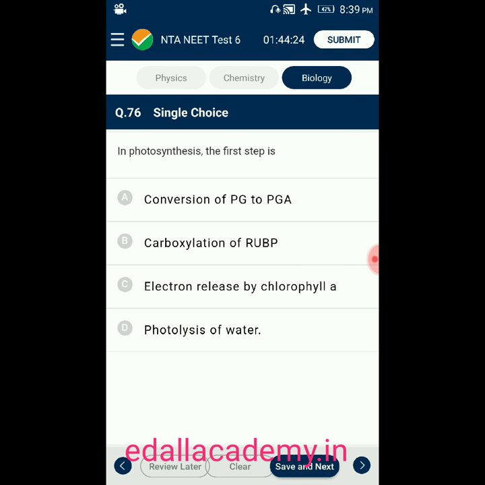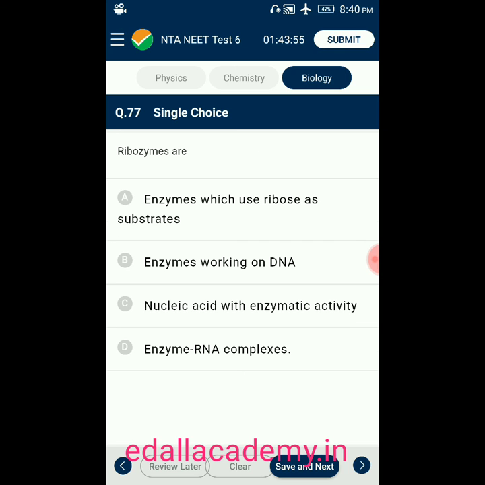Question number 76. In photosynthesis, the first step is option A, conversion of PG to PGA. Option B, carboxylation of RuBP. Option C, electron release by chlorophyll A. Option D, photolysis of water. The answer for this question is electron release by chlorophyll A, the first step taking place during photosynthesis. The correct option is C.